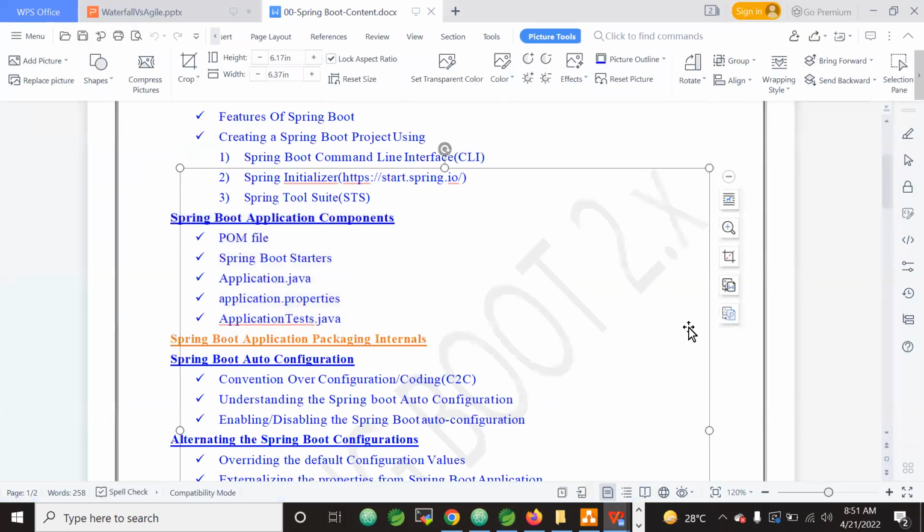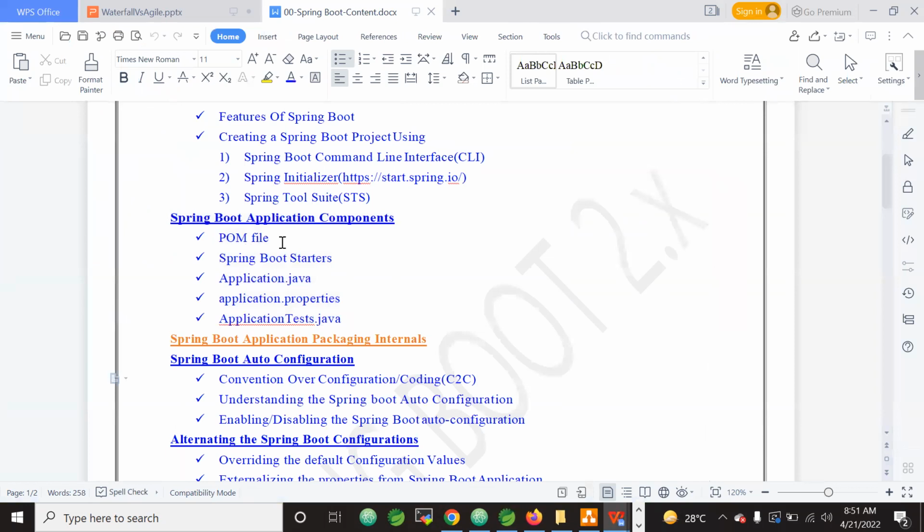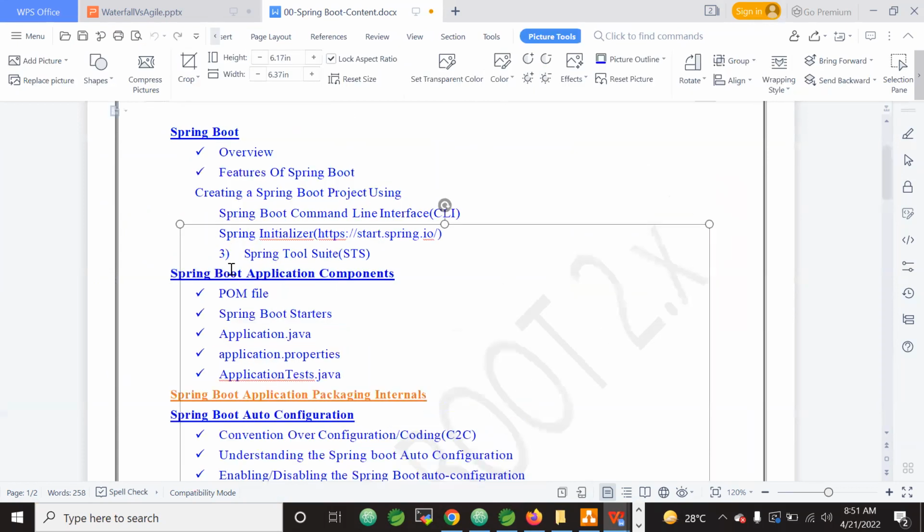To understand these 4 components, it will take us 2 weeks. We need to understand the POM file first, and in the POM file, we will use the Spring Boot starters.